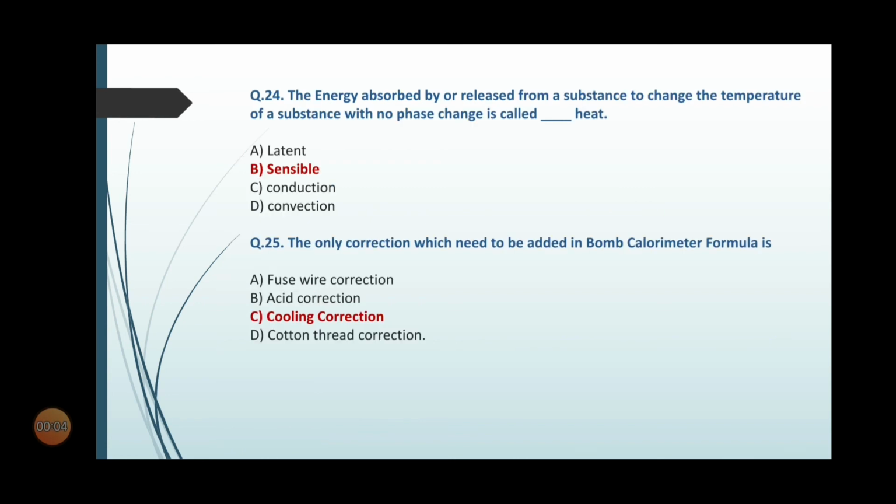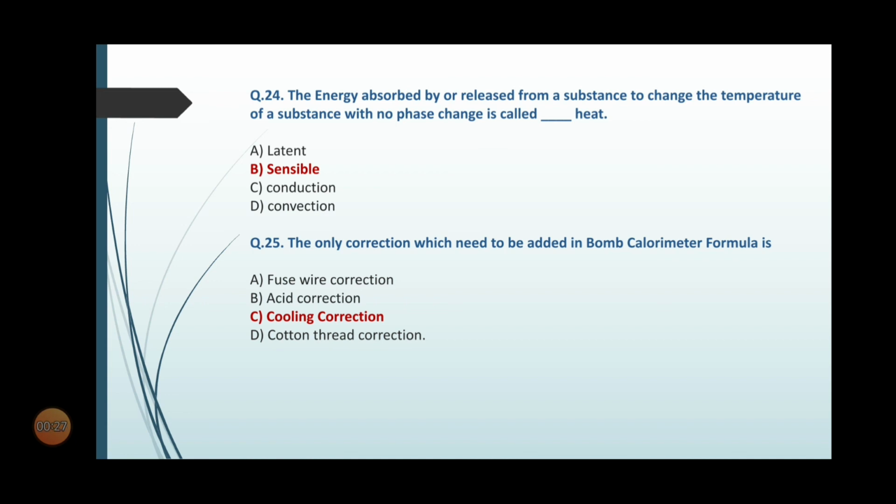Question number 24. The energy absorbed by or released from a substance to change the temperature of a substance with no phase change is called dash heat. The options are option A, latent, option B, sensible, option C, conduction, option D, convection. So the correct option is option B, sensible.